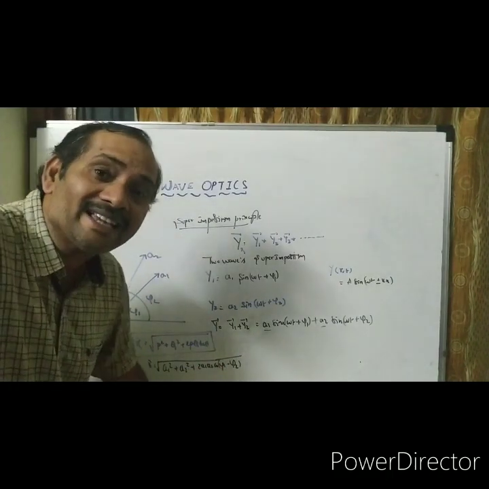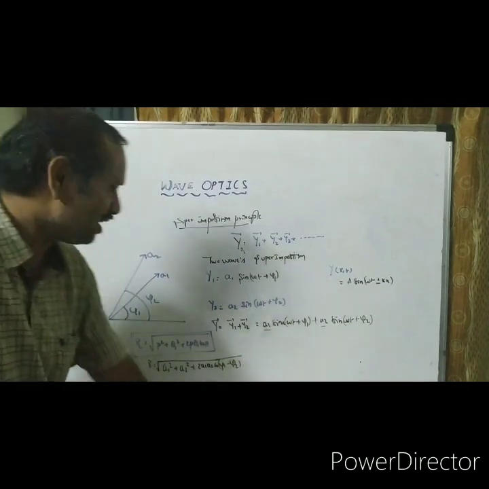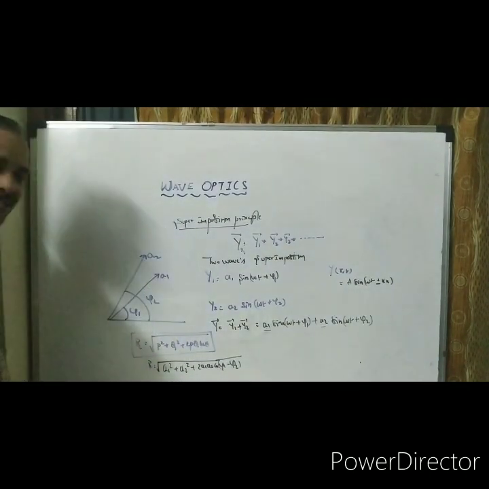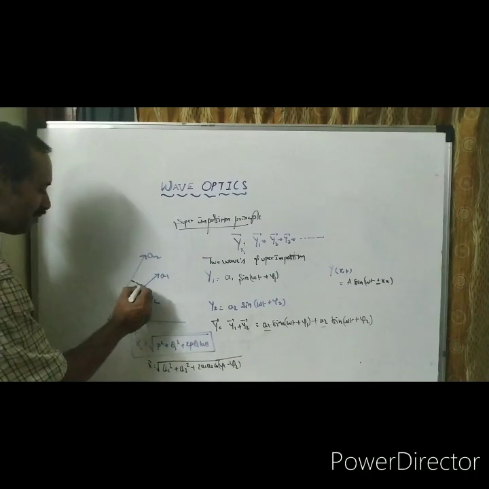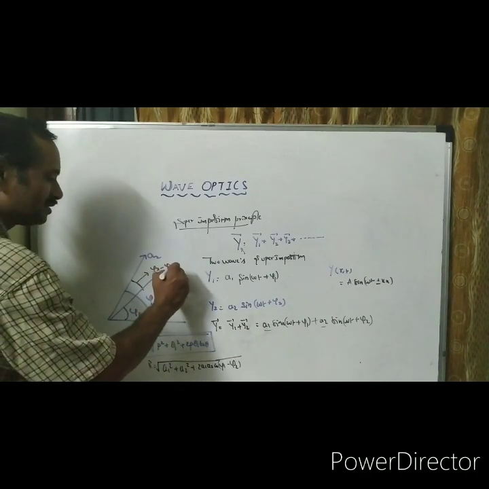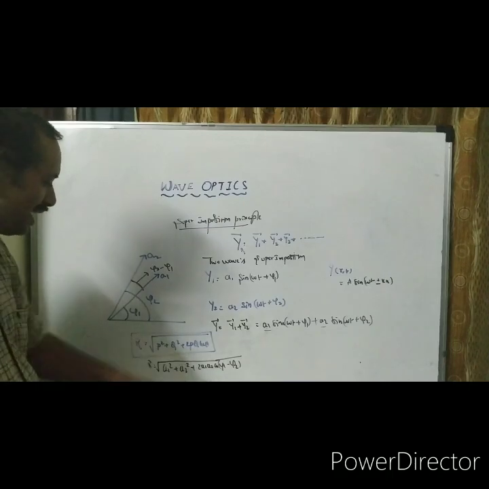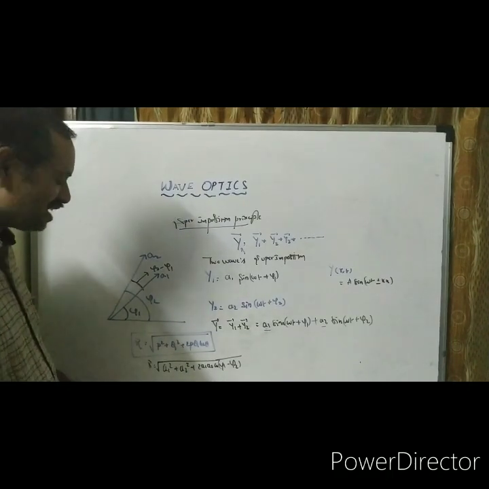Theta is the angle between the two vectors. The angle between these two amplitudes is not phi 1 and phi 2, it is phi 2 minus phi 1. So that only I take it. Next, I think you can understand.